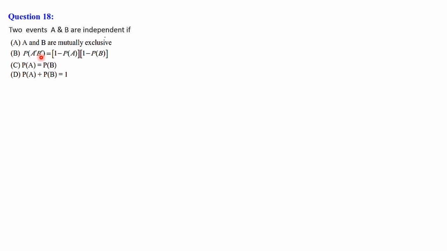So let's check it. Here, 2 events A and B are independent, so we know the condition P of A intersection B is equal to P of A into P of B. Instead of A we substitute A dash, and instead of B we substitute B dash. That means P of A dash intersection B dash is equal to P of A dash into P of B dash.